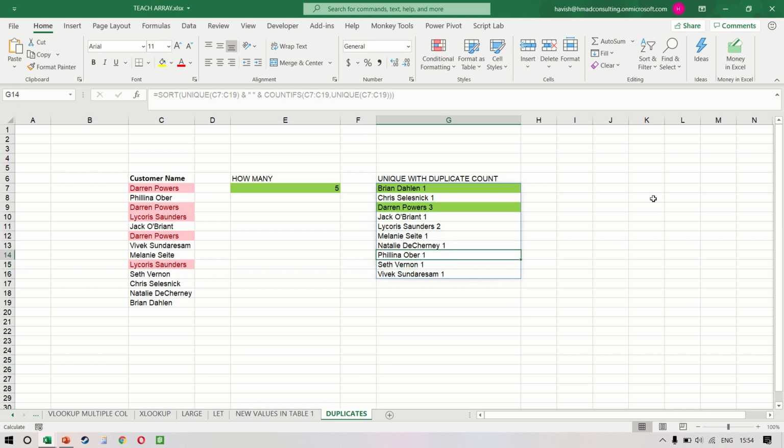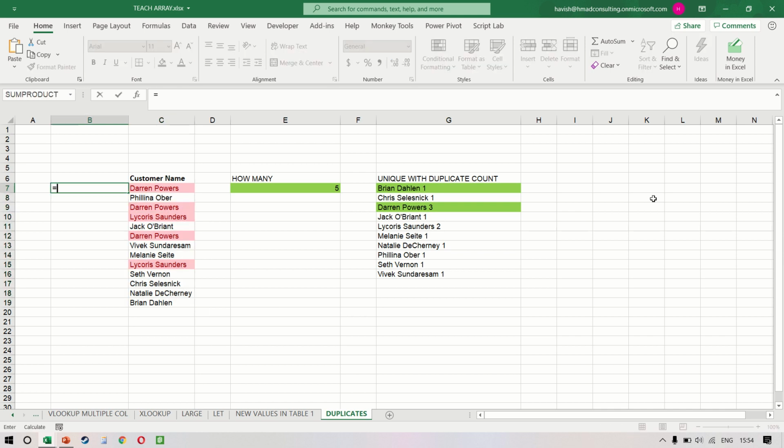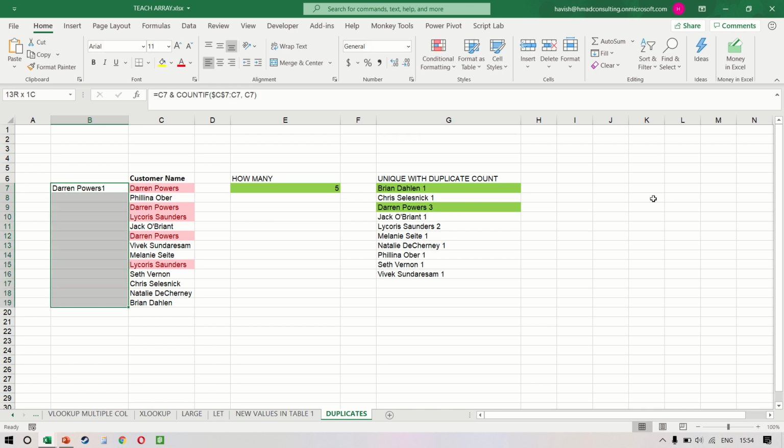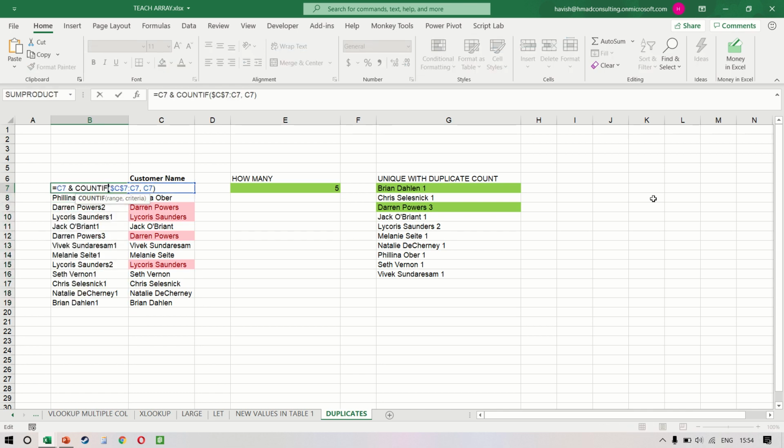Now, some of you might say that what if we don't want to see the unique values only with the number, but we want to see every single customer name with the number? This is much simpler. We don't need a dynamic array function for this. You write the original value, concatenate with COUNTIF, and the range here would be C7 with a dollar and then C7 without a dollar. The criteria would be C7. And if I copy this down, we will get the result like this. Let me also add a space here.